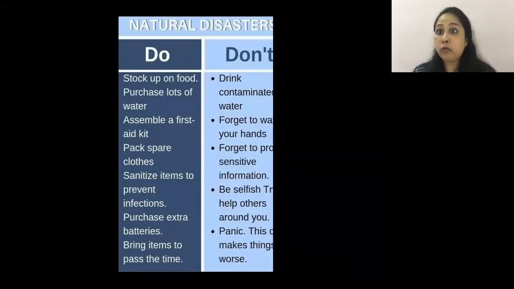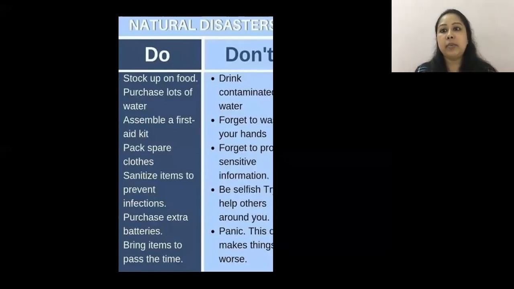Similarly, stock up on food. During natural disasters, you should have certain food in your home so that you are not running out again and again. During the pandemic as well, we saw this, that people had stocked the food.